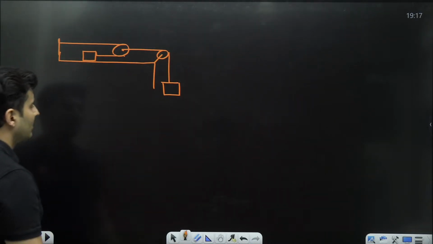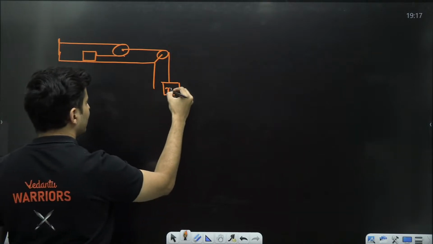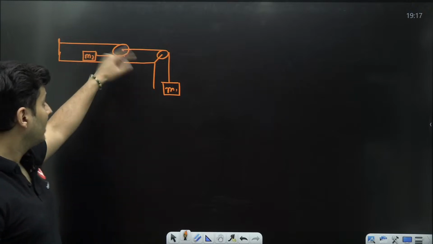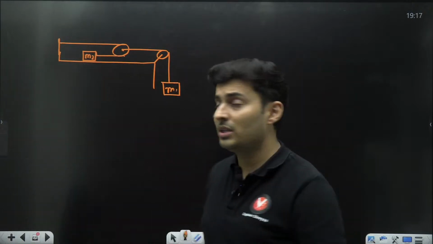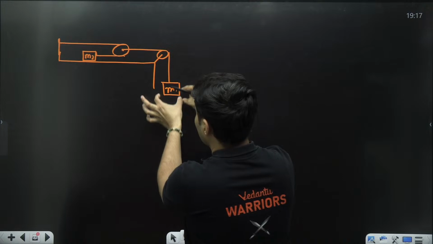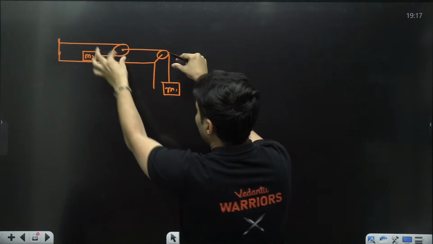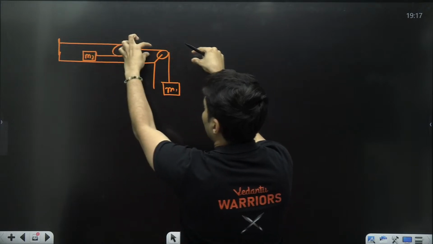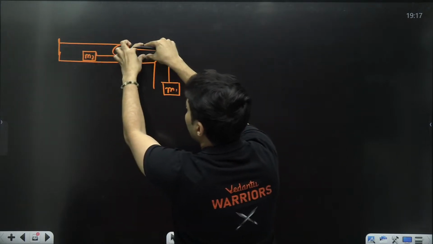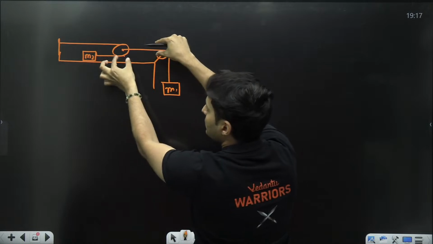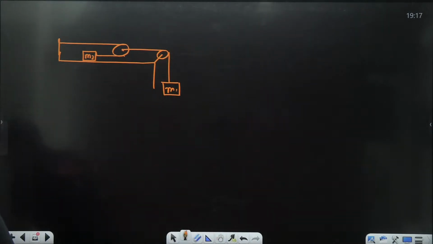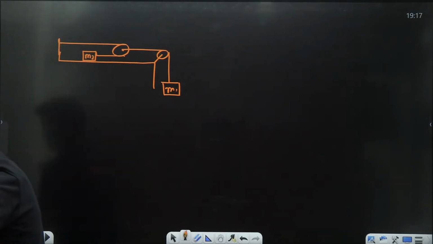Just look at this diagram. Let's say I call this M1 and this M2. Here, there are multiple pulleys. In fact, some of the pulleys are moving. Imagine this mass comes down. It will pull this pulley, which is attached to this string, somewhere here. Once this pulley comes here, this mass will also move in the front, but it will not be of the same amount.